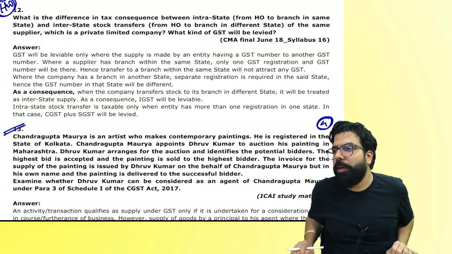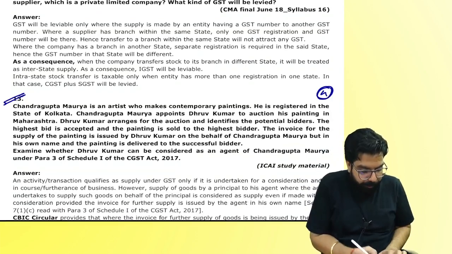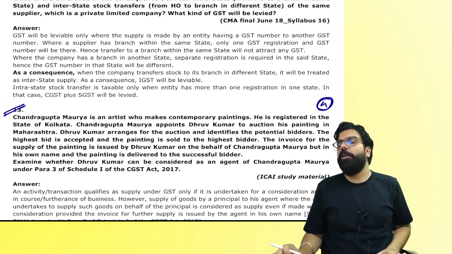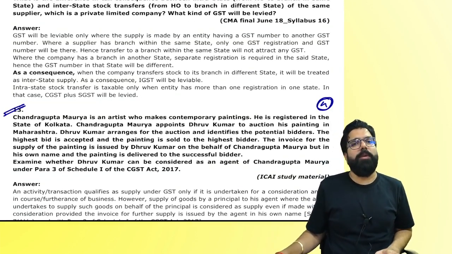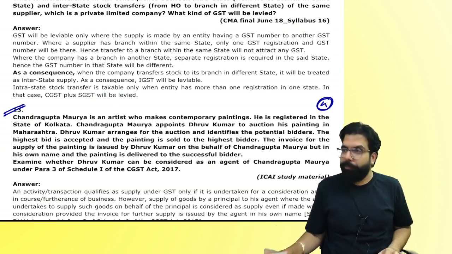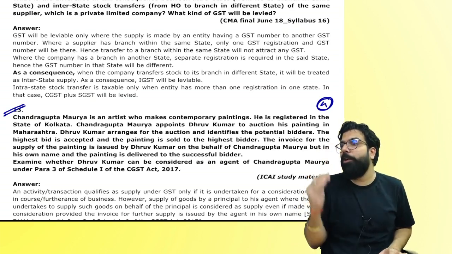I hope you guys are done. Can we read the question, everyone? Which section is it relating to? 71C, the agent concept, right, everyone? Let's read. Were you able to apply the law?